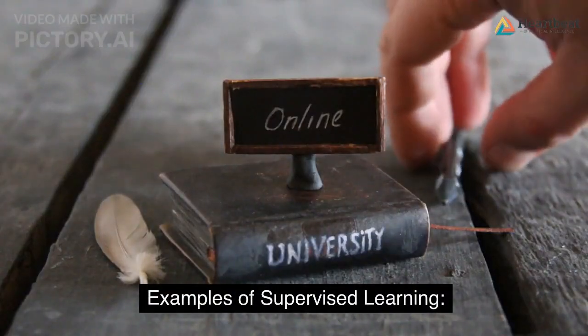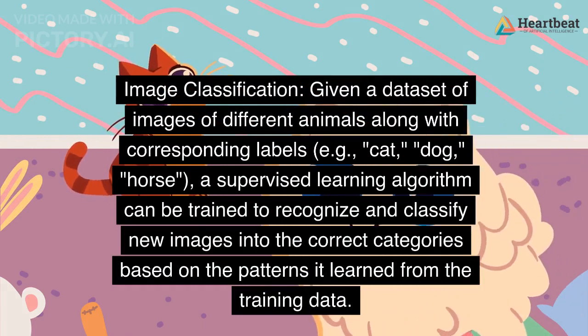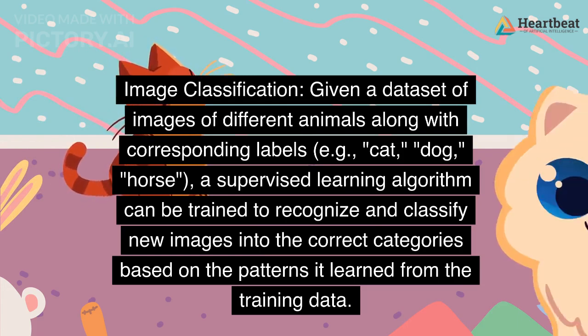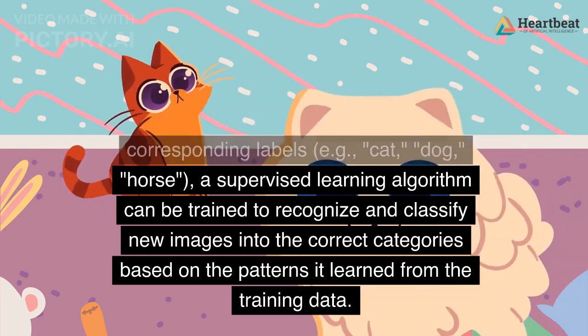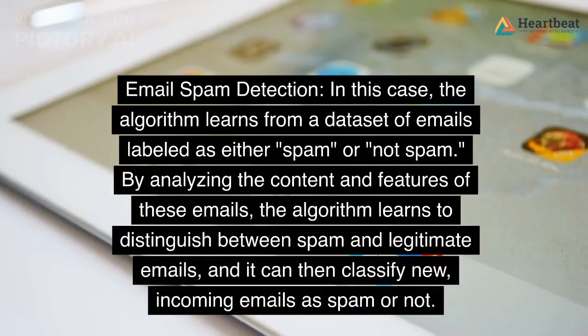Examples of supervised learning. Image classification. Given a dataset of images of different animals along with corresponding labels, e.g., cat, dog, horse, a supervised learning algorithm can be trained to recognize and classify new images into the correct categories based on the patterns it learned from the training data.